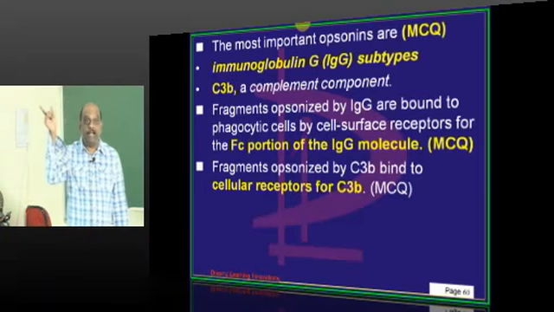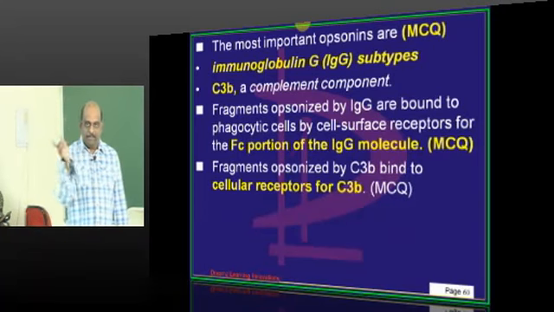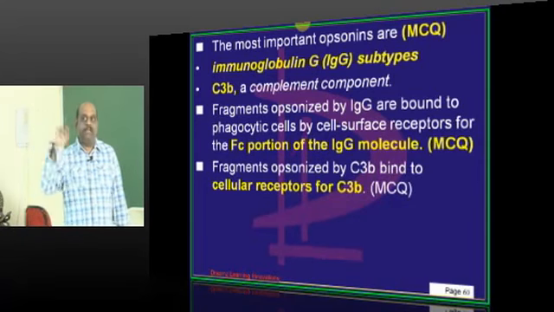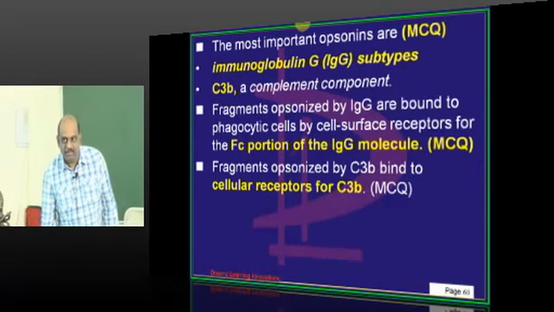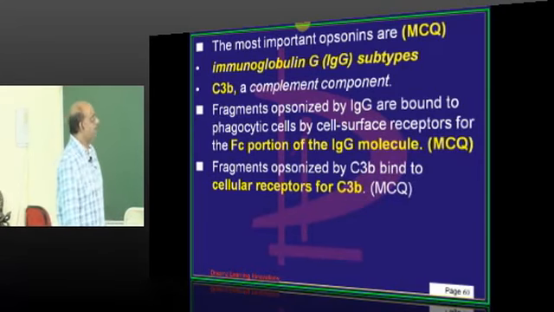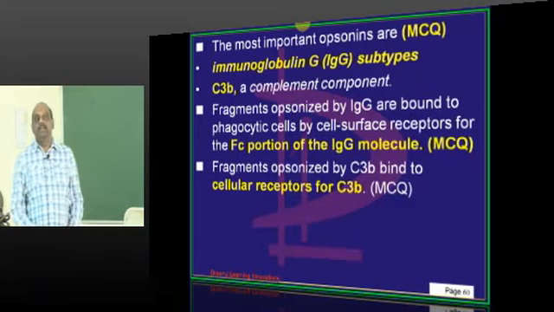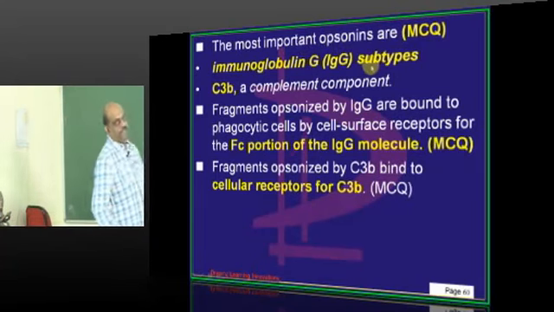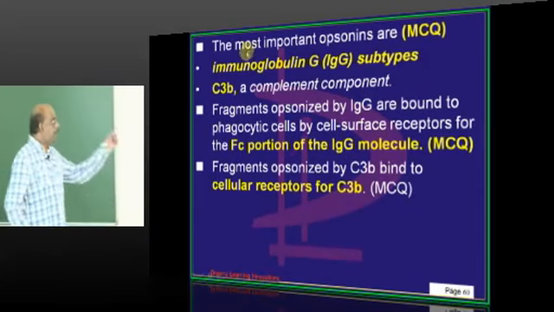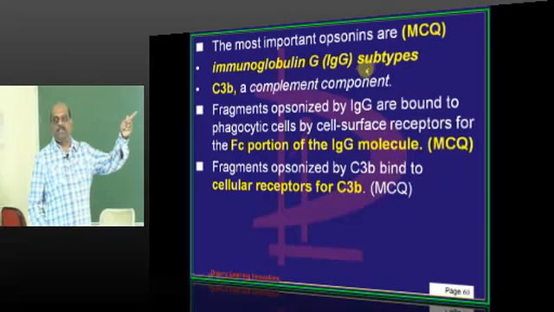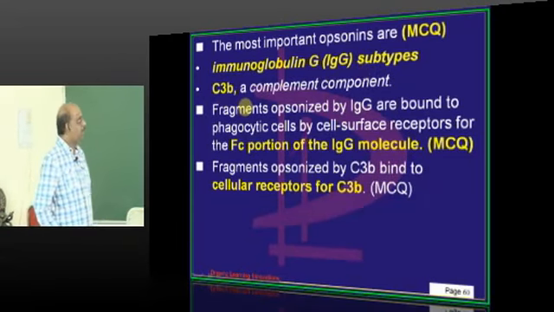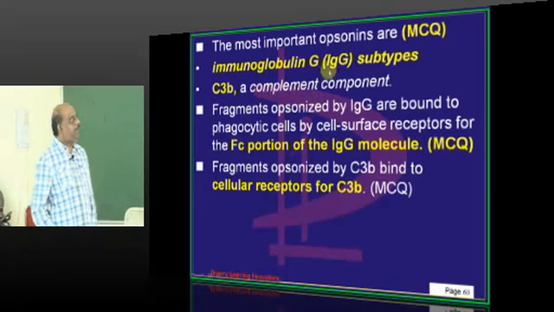Opsonins are different from chemotactic factors. A lot of times people have confusion about which complement is for what. Which complement is for chemotaxis, doctor? C5a. Whereas C3b, complement C3b, is very important for opsonization. Then immunoglobulin G subtypes are also very important for this opsonizing purpose. So what will happen during opsonization?